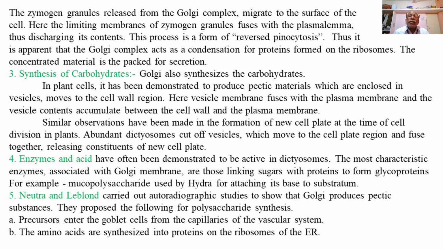So in plant cells, it has been demonstrated to produce pectic materials which are enclosed in the vesicles of the Golgi, which then move to the cell wall region.